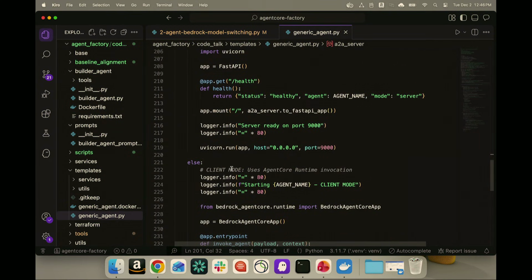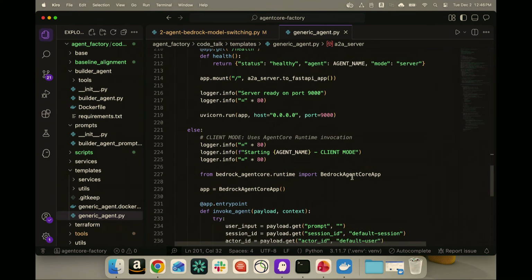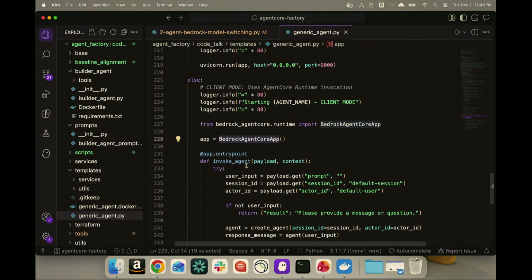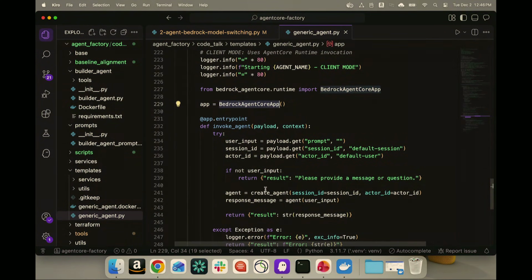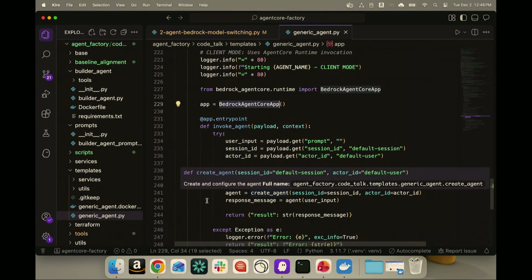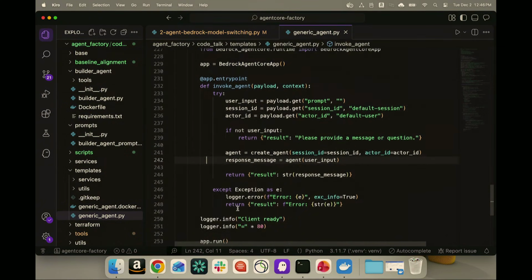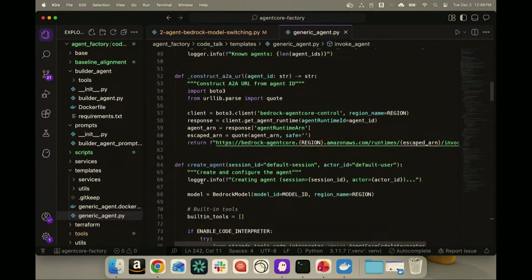And then in our else statement, this is client mode. If we deploy any orchestrators, any orchestrator agents, those are deemed clients. And here we're going to do some of that standard stuff that Girish did earlier with the Bedrock Agent Core app. We run this app command, and then we specify our entry point in the invoke agent command. And here we just run our create agent function and create an A2A client. Okay, perfect. And then our create agent function, this is where a lot of that business logic is.